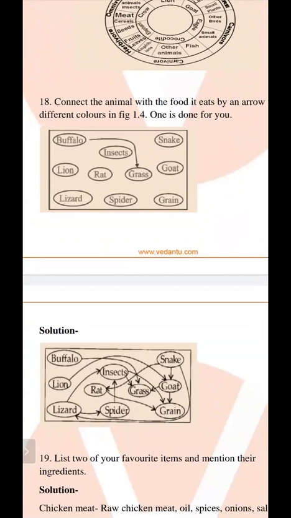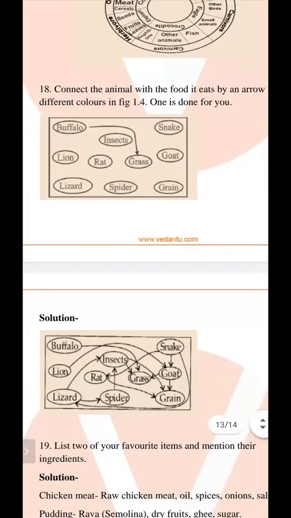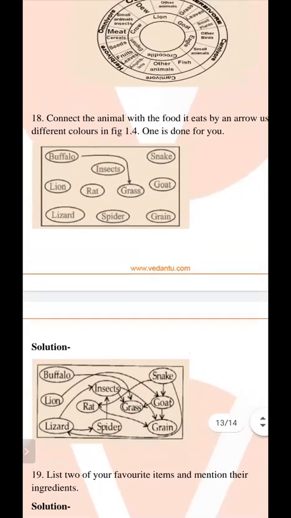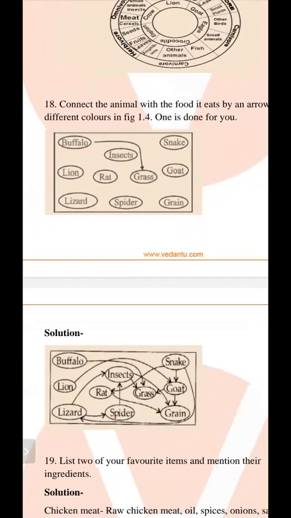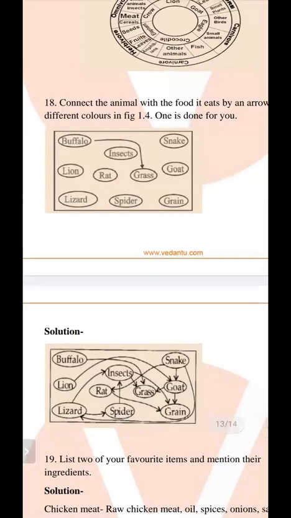For example, lion is matched with the goat, snake is matched with the lizard, rat snake is also matched with the rat, and rat is also matched with the grain. So you have to connect the animal with the food it eats. For example, buffalo eats grass, and lion eats goat. And what does the lizard eat? Lizard eats insects.